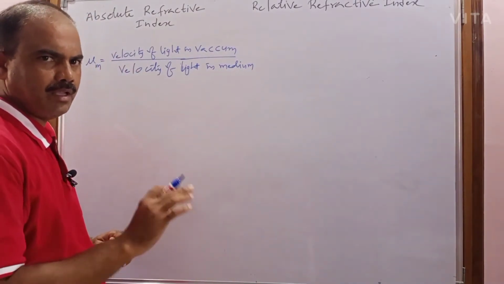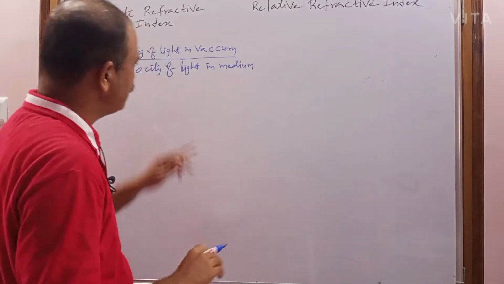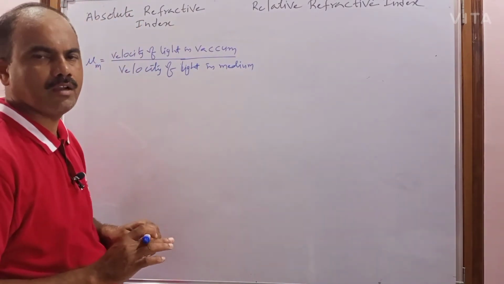In that medium the light has some velocity, and that velocity of light you have to take in the denominator.